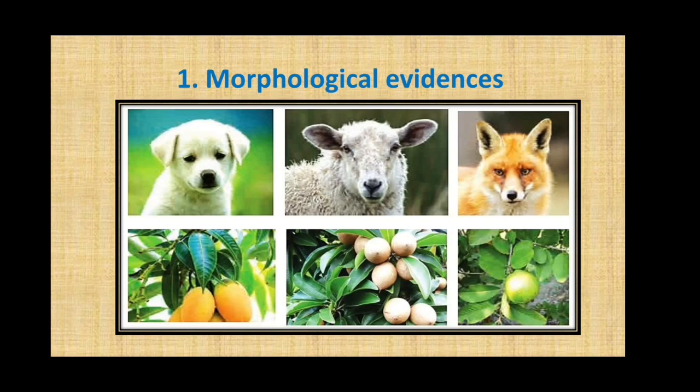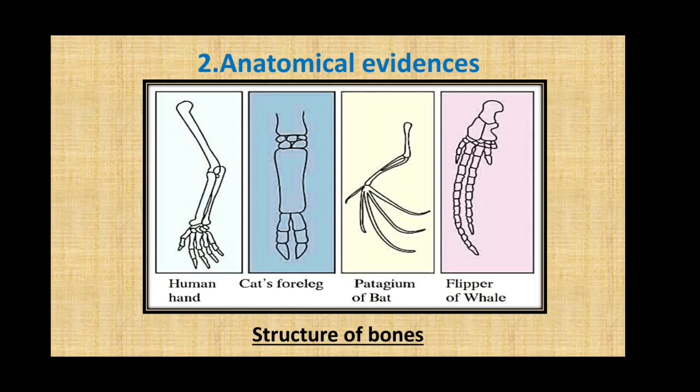Okay. The next evidence we have is anatomical evidence. Anatomy is the study of internal structures or organs. Here we have the internal structure of a human hand, patagium of a bat, flipper of a whale, and the second one is ox's foreleg. It's not cat.